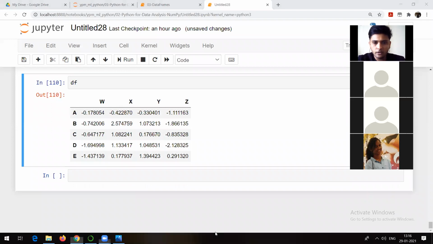Any difficulty, anyone? I can see people are leaving. There are only 11 people I can see. When I started, there were 18 people. Let me ask you once again, are you aware about all these things? Can you please let me know clearly? I know that yesterday I was not able to conduct the session on time. Is it because of timing, or are you not getting anything, or you are already aware about it? Otherwise, if you are aware about all these things, I will not discuss.